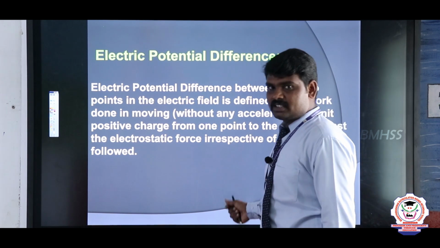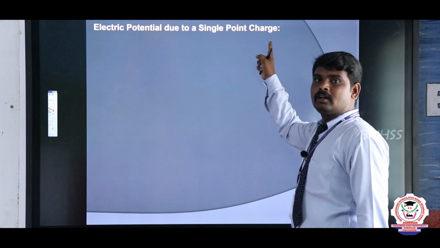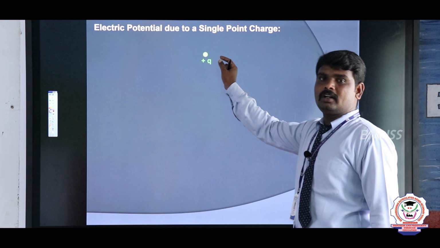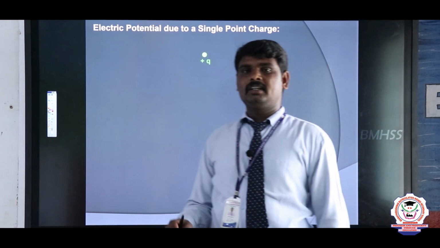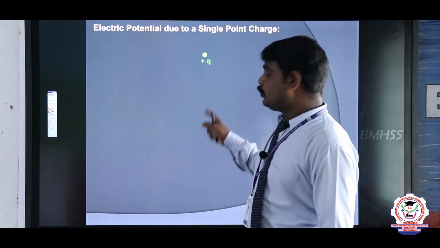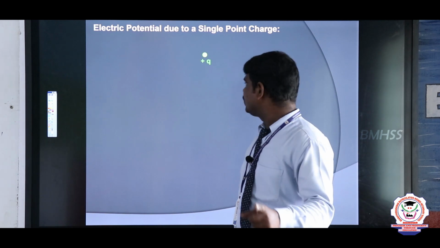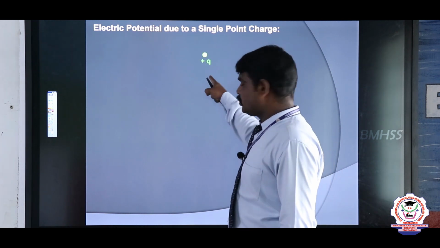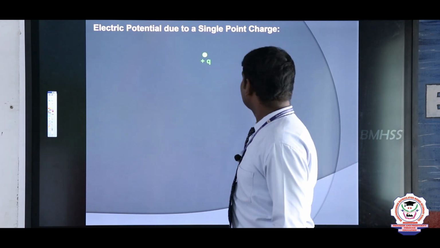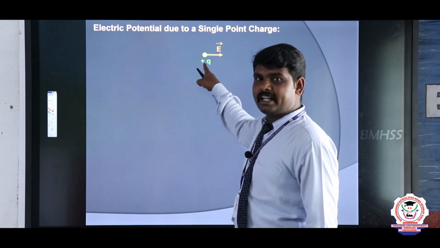So next, electric potential due to a single point charge. See children, let us consider one positive charge. Here the electric field will be produced due to that positive charge. Which direction will the field flow? Yes, if you take a positive charge, the electric field always acts in the outward direction. So here the electric field acts outwards. Here I mentioned only one direction.